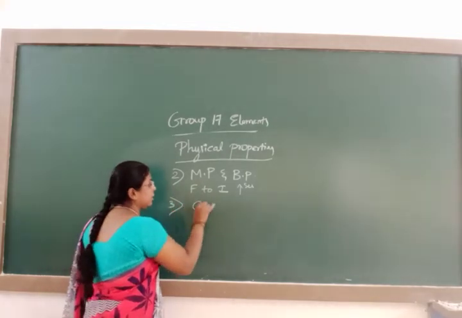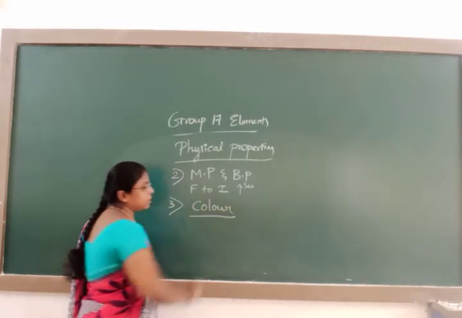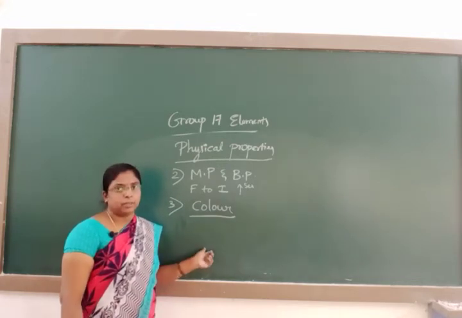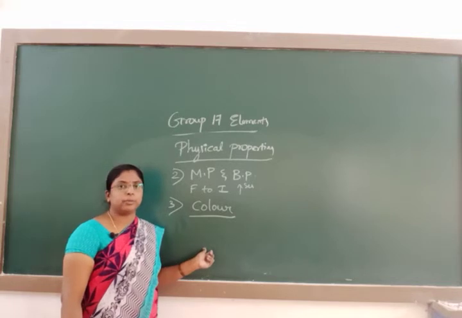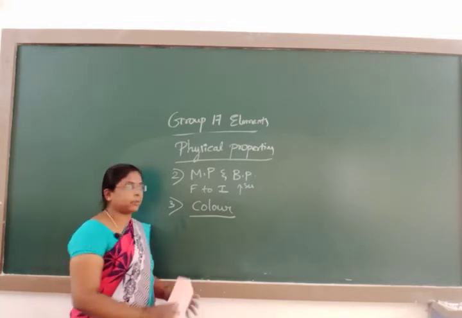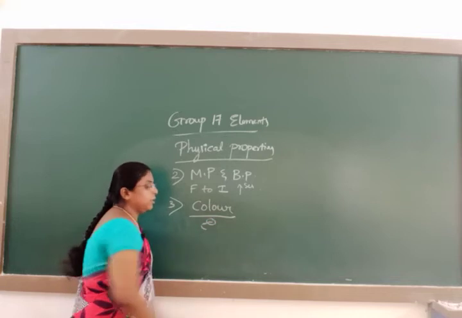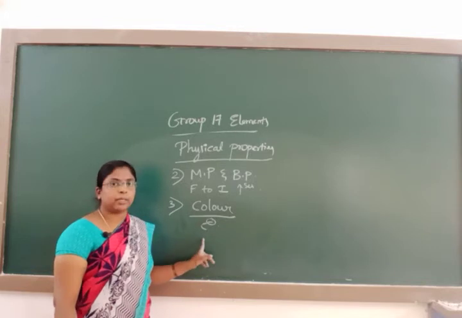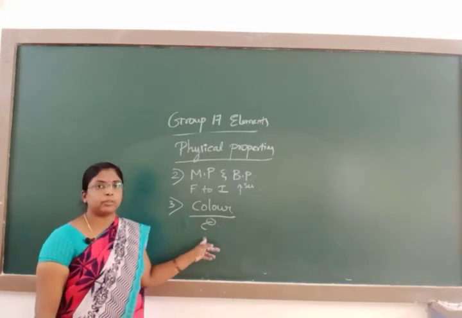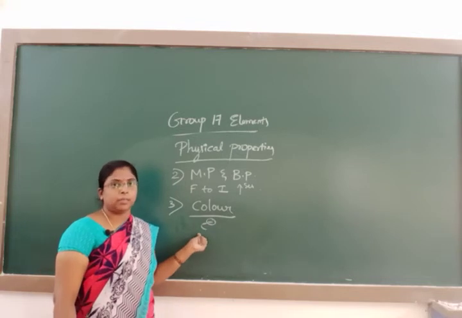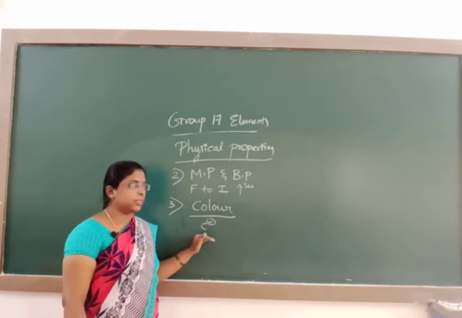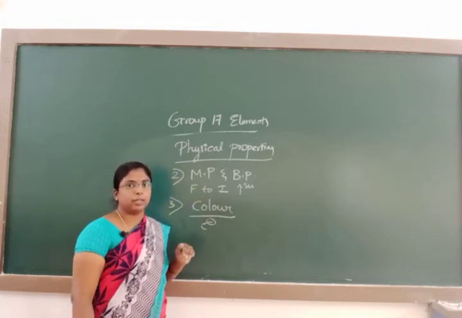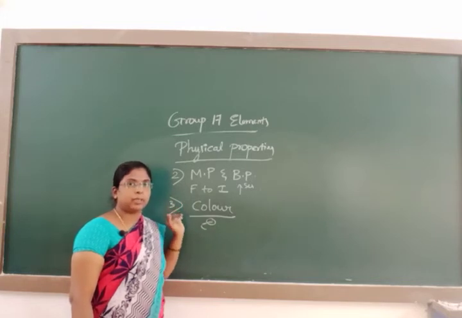Next, the third one is color. These halogens exhibit color; they are colored in nature. The color of the halogens is due to the presence of unpaired electrons. Fluorine, chlorine, bromine, iodine contain unpaired electrons. These unpaired electrons absorb the visible radiation. When they absorb visible radiation, they get excited to the higher energy level.